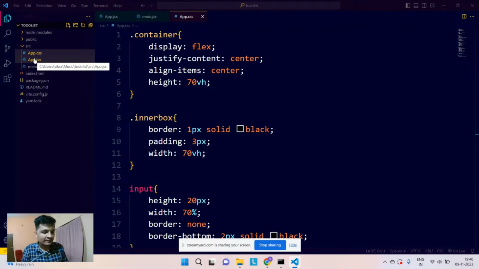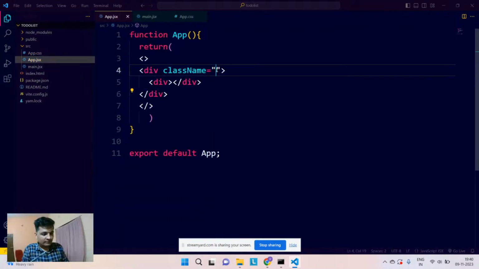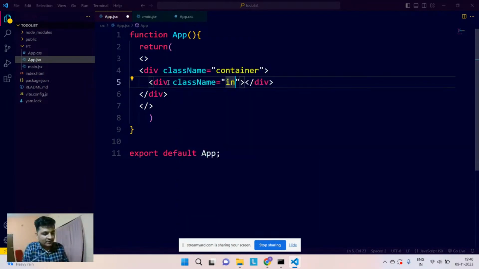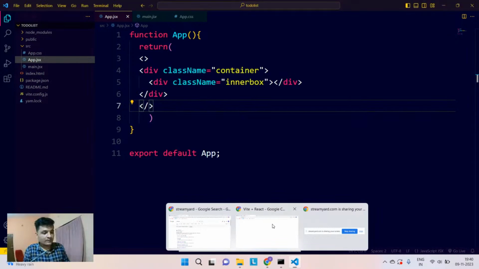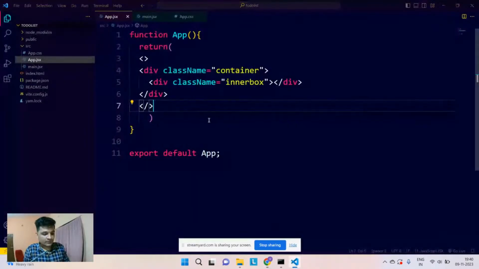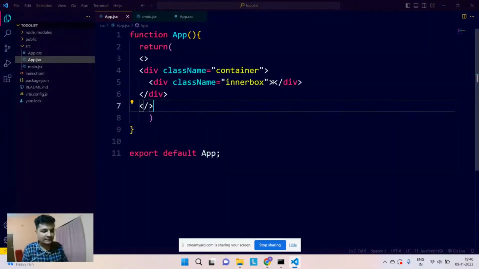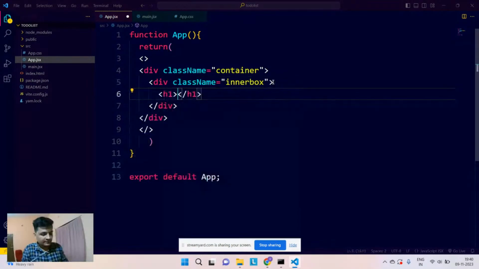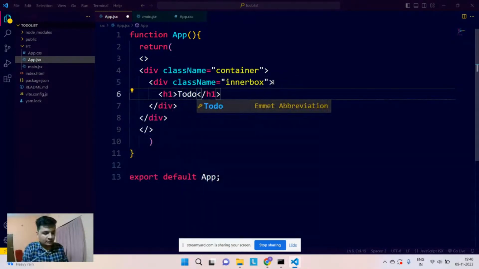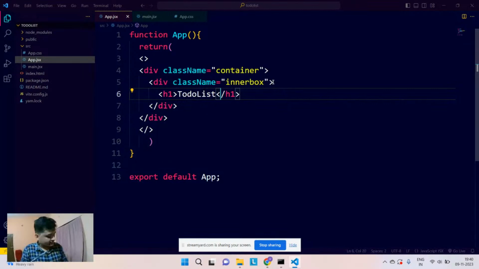So of course, we are having some container. So I'm gonna just rename it as container, the outer box that we are having, because I just want all of that content to come in the center of the page, vertically and horizontally, as simple as that. Perfect. Okay. I think it is coming in the center. I just need to check if it is coming or not. So to-do list, the heading I will give.